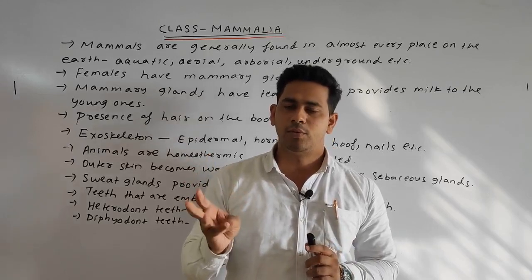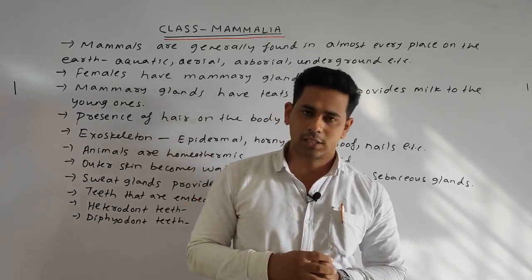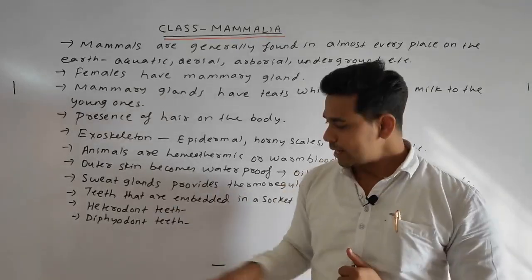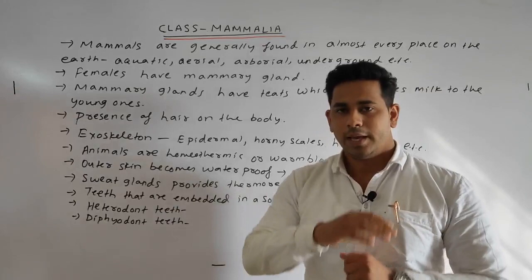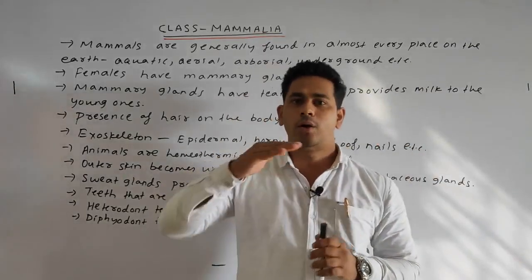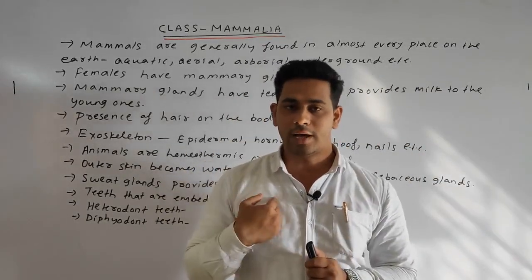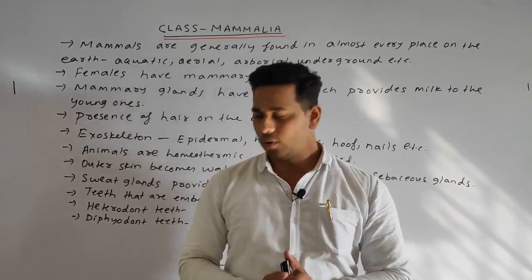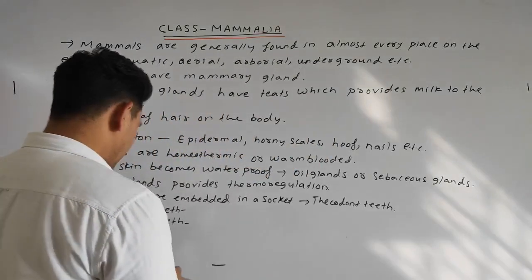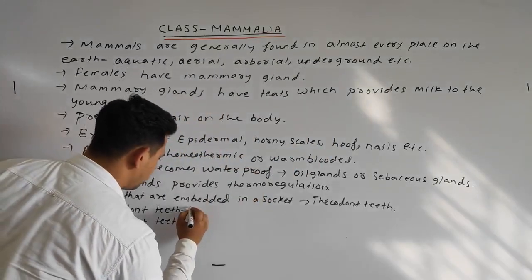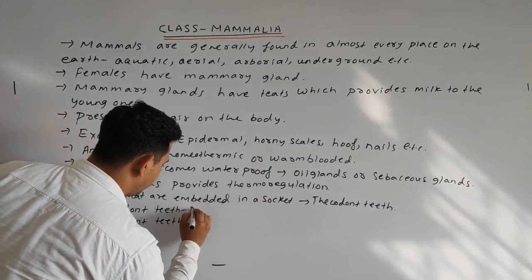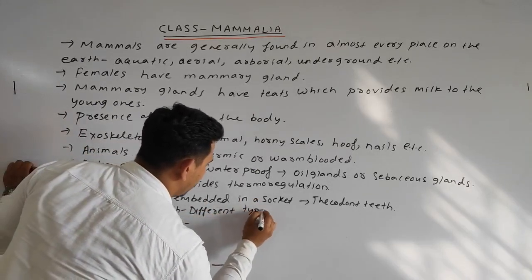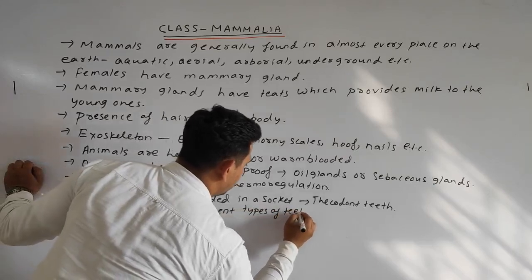The organisms having different types of teeth come under the heterodont. So I'll write down: heterodont means different types of teeth.